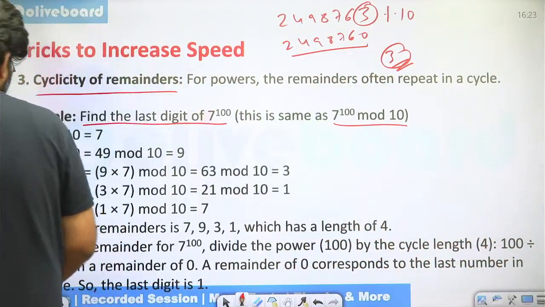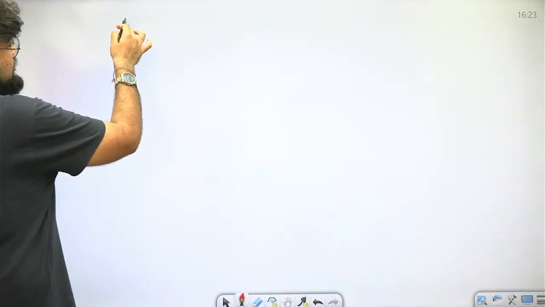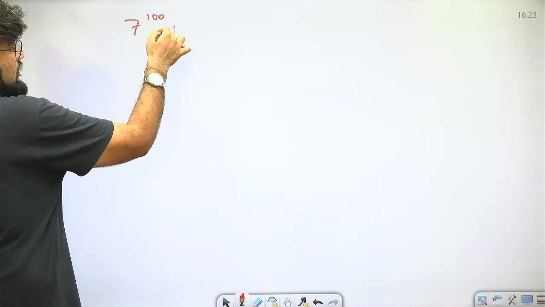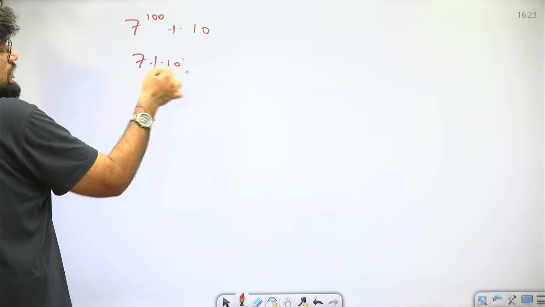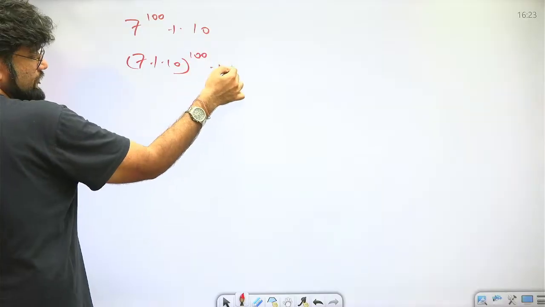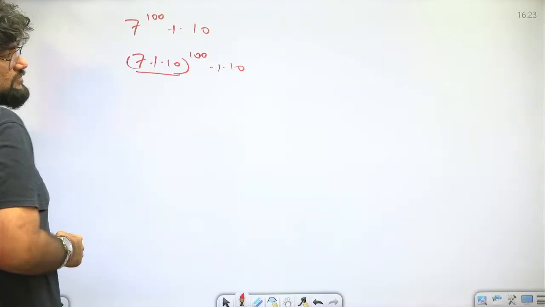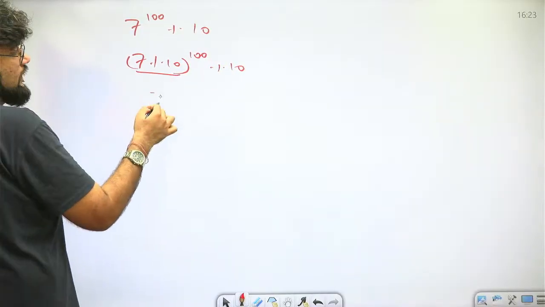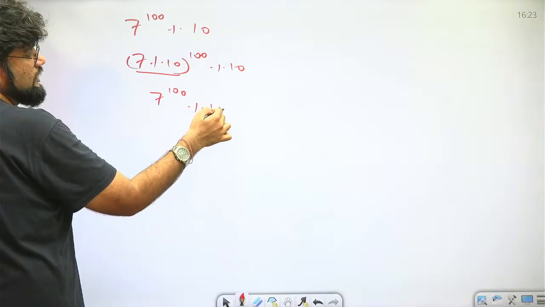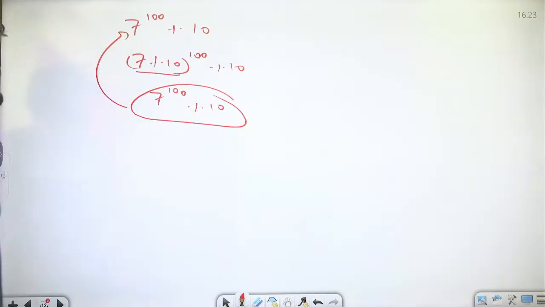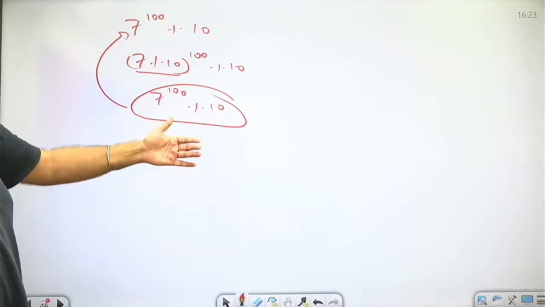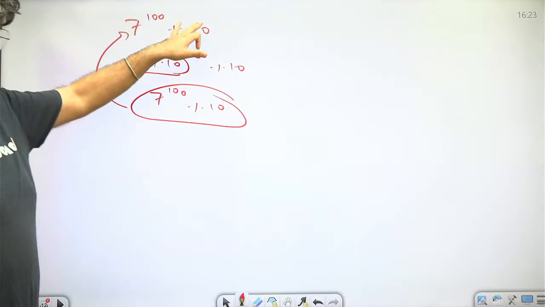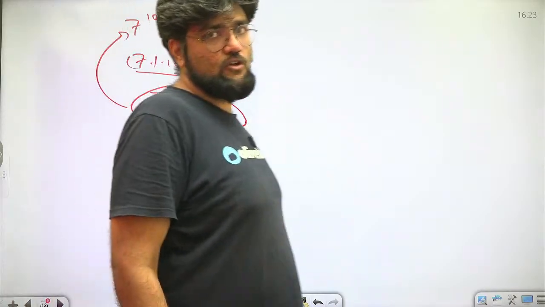Now look at this very carefully. How does this work? So I have 7 power 100 mod 10. People will say, oh, you already taught us how to do this. We can do this: 7 mod 10 power 100 mod 10. Perfect. But 7 mod 10 is how much? 7 only. So again, you'll end up getting 7 power 100 mod 10. So this is useless now. If the number here is greater than the divisor, then you can proceed with this method. But if it is smaller than the divisor, you'll have to go for cyclicity.